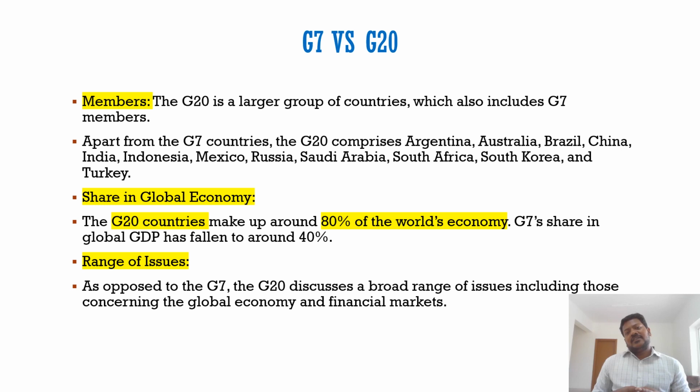And not only that, G20 has become an important forum where wide-ranging issues have been discussed, not only the economic aspects, but primarily if you see G7, most of the economic issues are given more importance there. But in G20, not only economic issues, environmental issues, terrorism, climate change, trade-related issues, WTO, and international security, international law. So all these aspects have been discussed in G20.